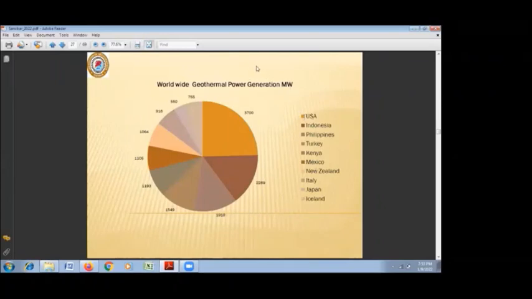What are the worldwide geothermal generation capacities at present? The maximum geothermal energy is produced in USA, that is around 3,700 megawatts. Then Indonesia, 2,300 megawatts. And most of the countries like Philippines, Turkey, Kenya, they are producing around 1,000 megawatts of electricity. These are the major countries producing geothermal energy.